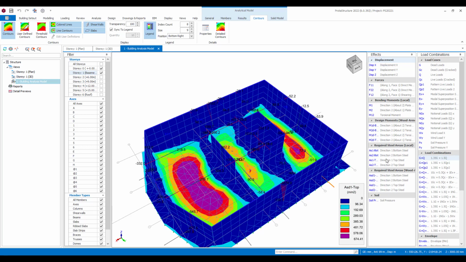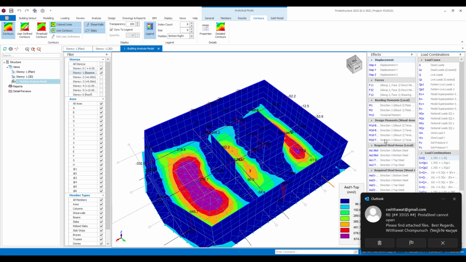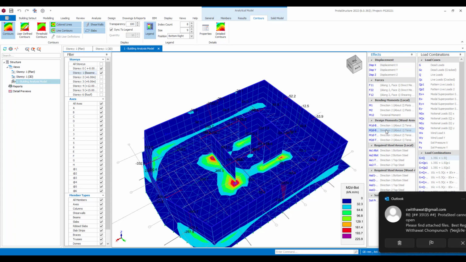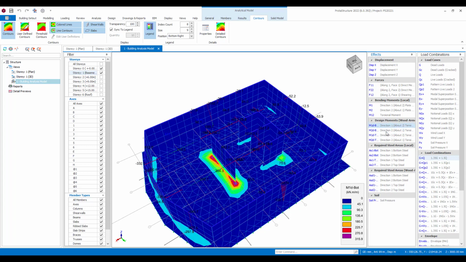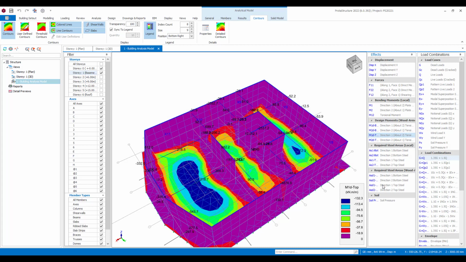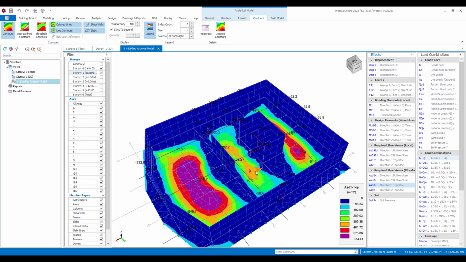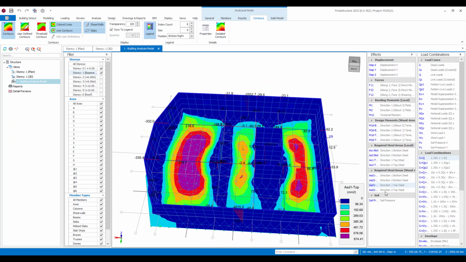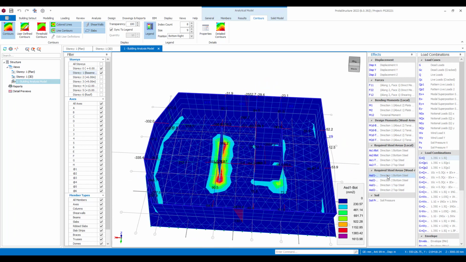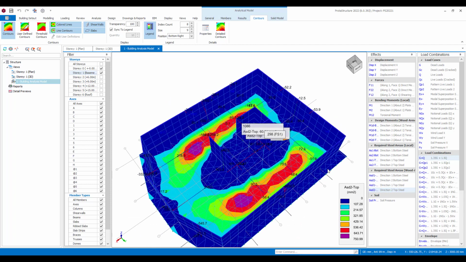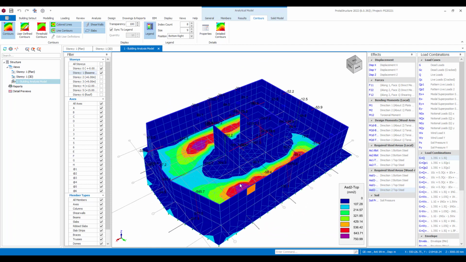Okay, and you can choose to look at different things. So maybe you're wanting to look at moments in different directions. You're wanting to look at the behaviour there, or maybe you're interested in looking at what's the maximum steel in the X direction in the top, the basement there, or on the bottom. Or in the opposite direction, so you can get a feel for the design here.